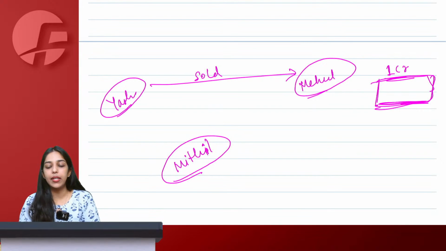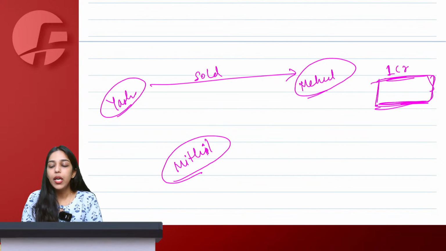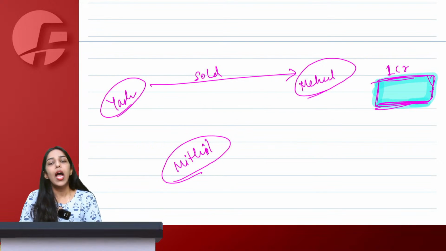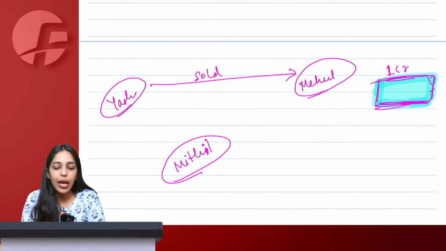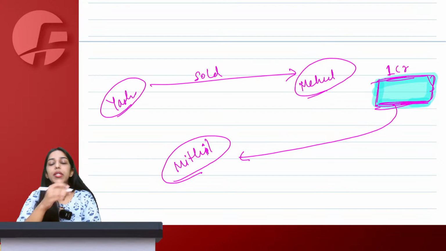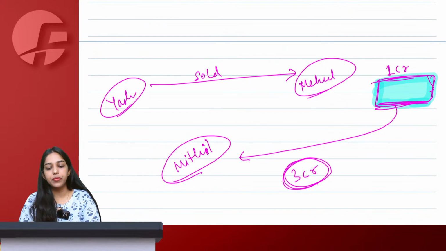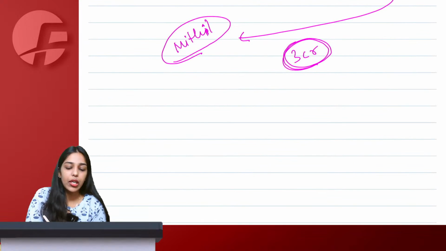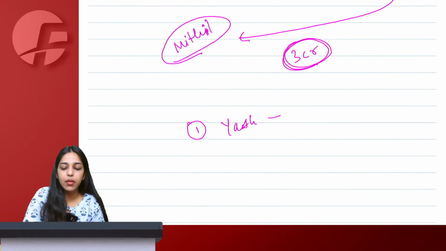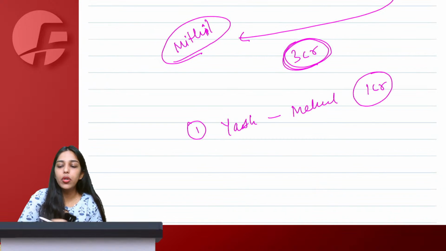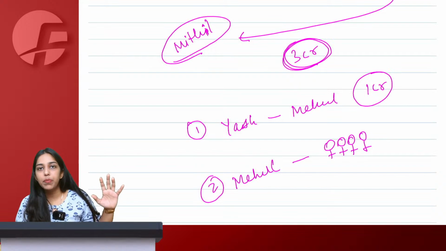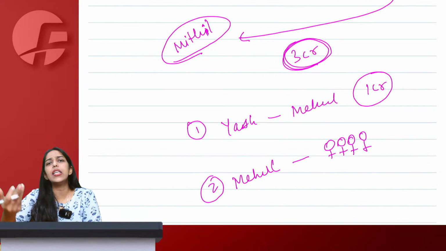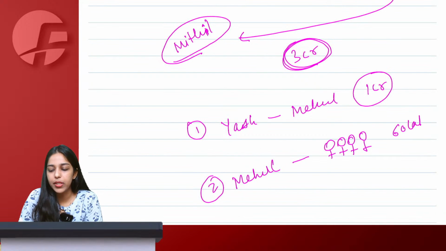After purchasing this land, Mehul hired 2-3 people to level the land, to make fencing and to lay drainage pipes and everything, and then he made that land look very pretty. And then Mehul ultimately sold this land to Mithil for, let's say, 3 crore rupees. There are 3 transactions involved here. Transaction number 1 between Yash and Mehul involving 1 crore consideration. Transaction number 2 between Mehul and all of these workers who laid drainage pipes, etc.